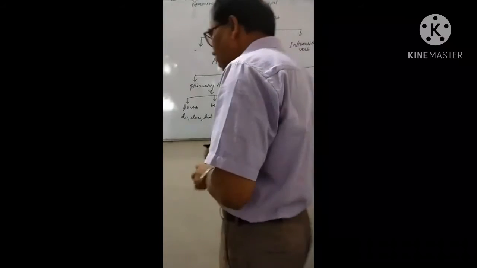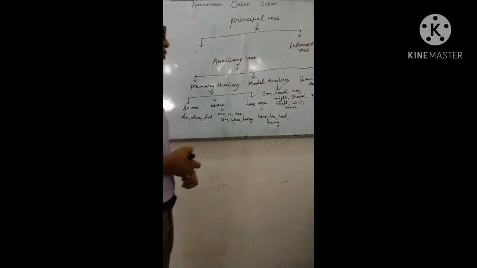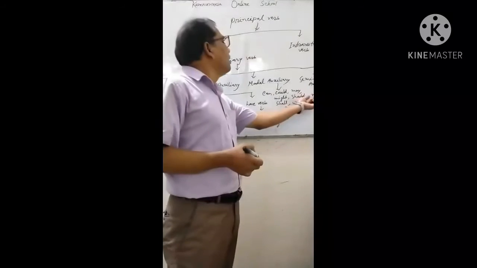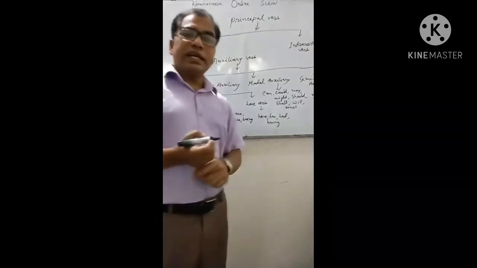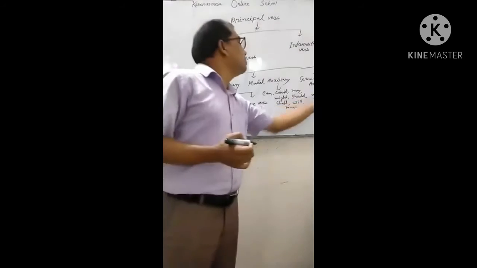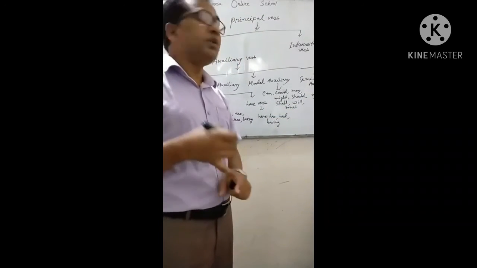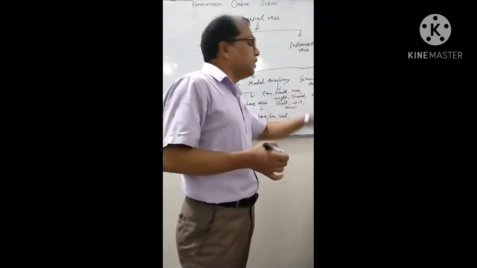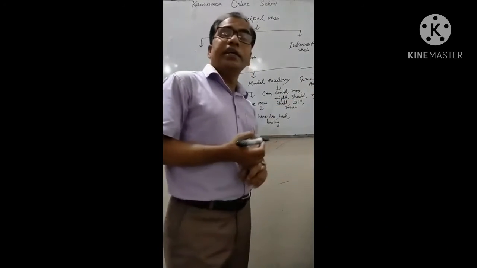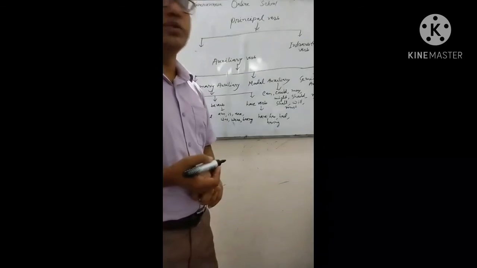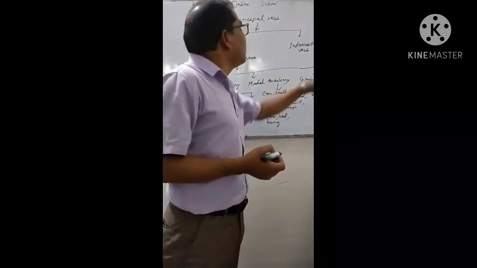These three words are used as semi-modal auxiliary because you can use need as a main verb, you can use dare as a main verb, and you can use used to as a main verb. Similarly, you can use all three as a modal in a sentence. So these are called semi-modal auxiliary.